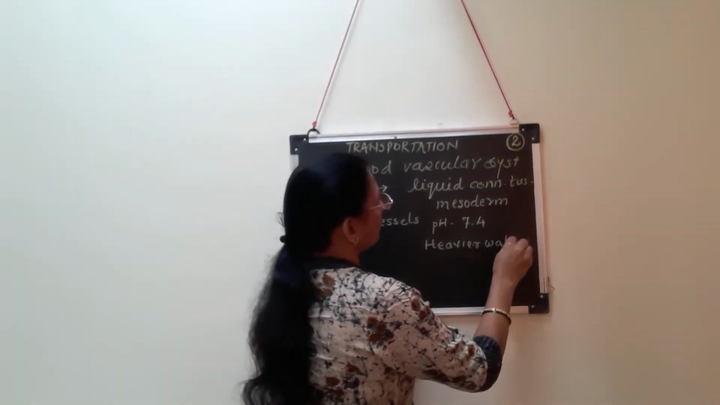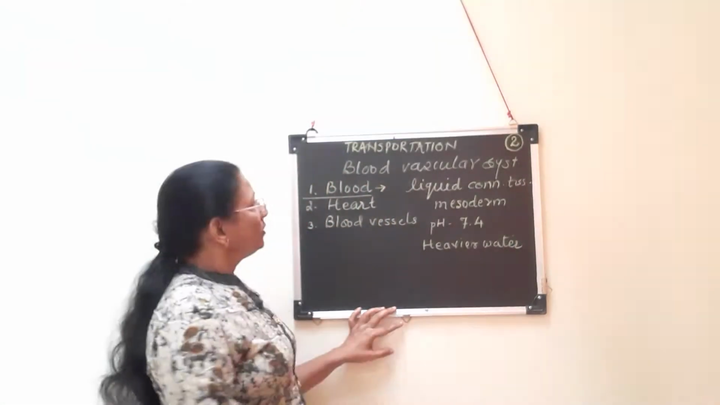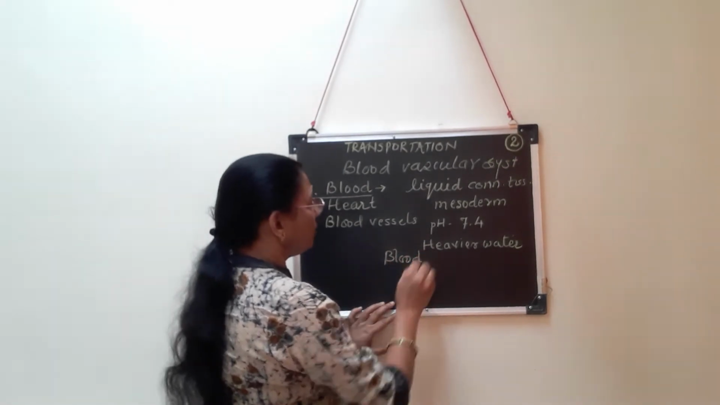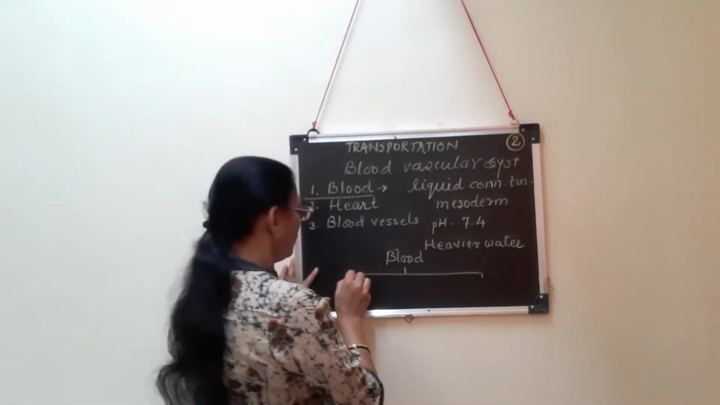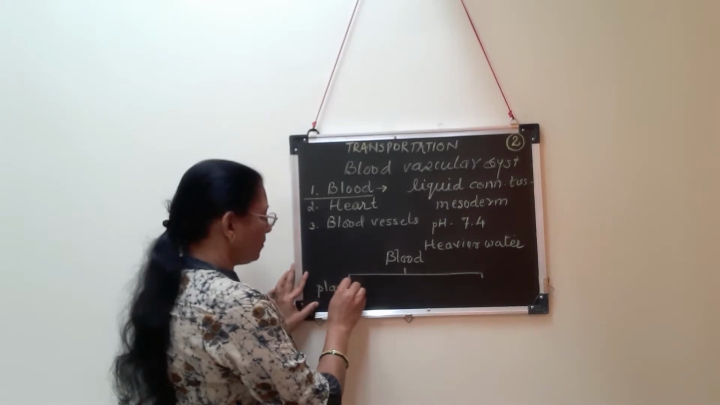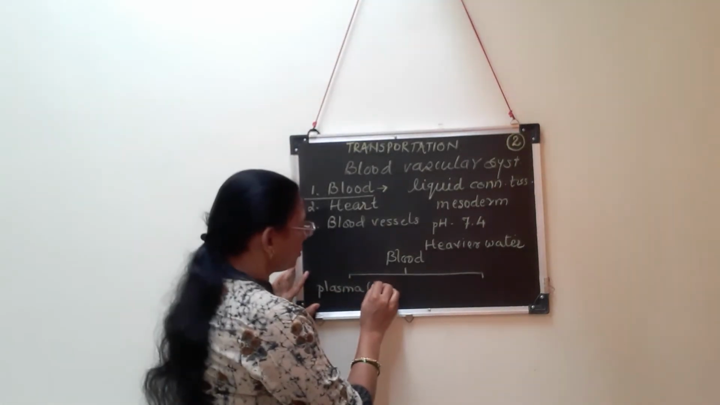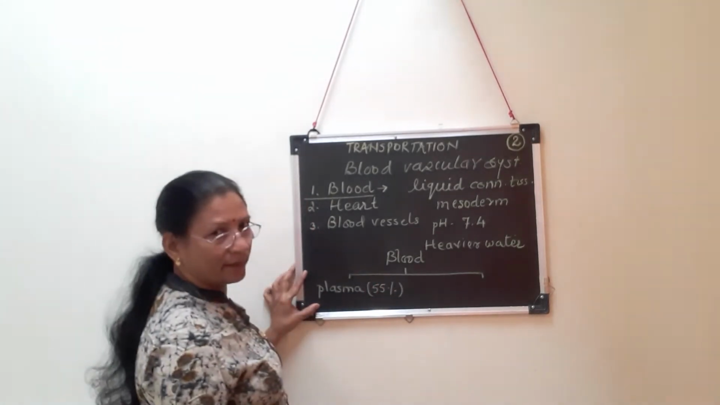And what is this blood actually now? You should know that blood is divided into two main components. What are the two main components of blood? The first component is called plasma, the liquid part of the blood, and it constitutes about 55% of the total amount of blood.